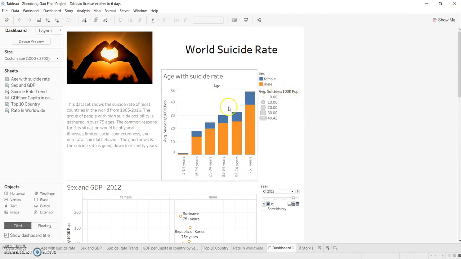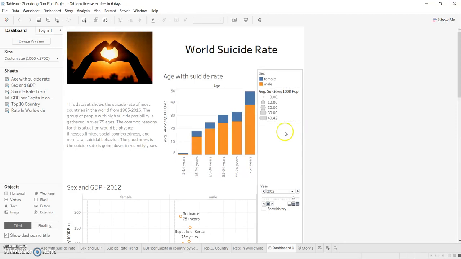It's good. All right. So here I graph age with suicide rates, and you can also see male and female here. Actually, we can see the suicide rate of male is much more than the female suicide rate. I don't know the reason. Maybe male have more pressure than female. They have to face pressure in study, in life, and something else, and also males get mad easily.